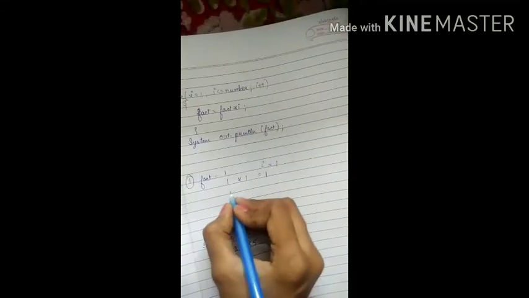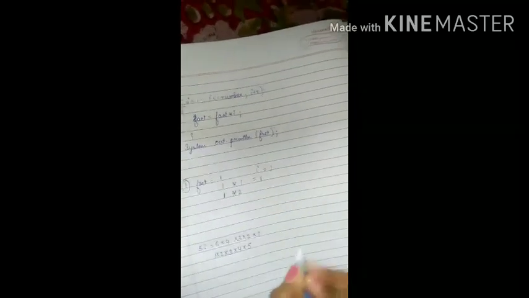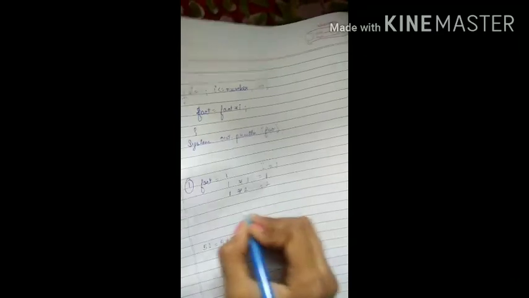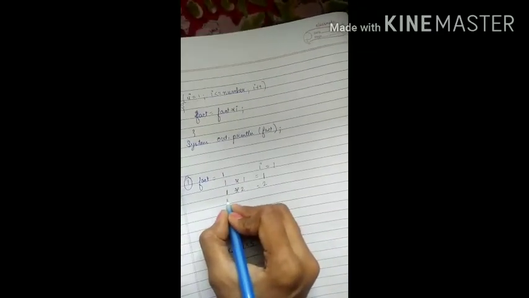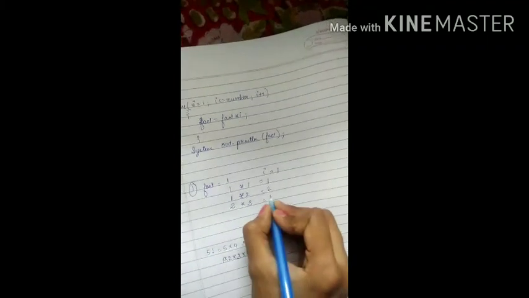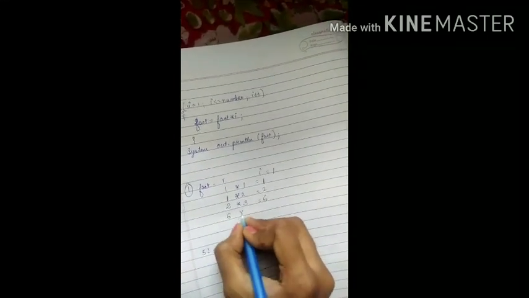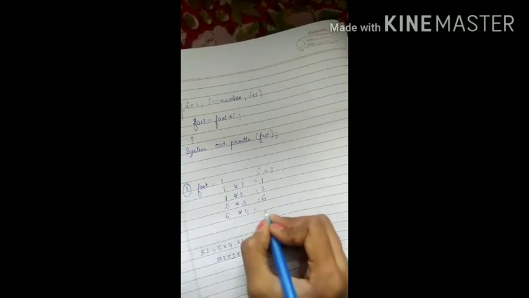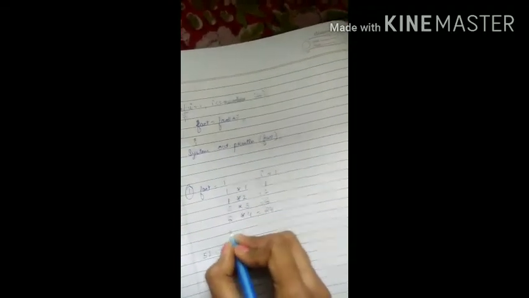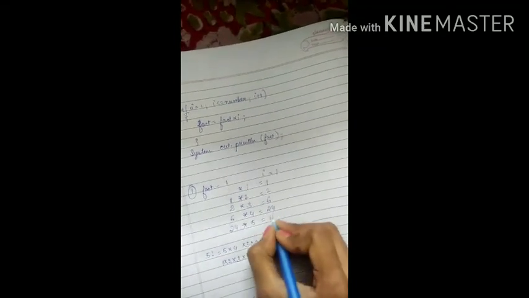In the second case, the value of fact is 1 and the value of i is 2, so it will be 2. In the third case, the value of fact is 2 and the value of i is 3, this will be 6. Then the value of fact is 6, the value of i is 4, it will be 24. The value of fact is 24, this will be 120.